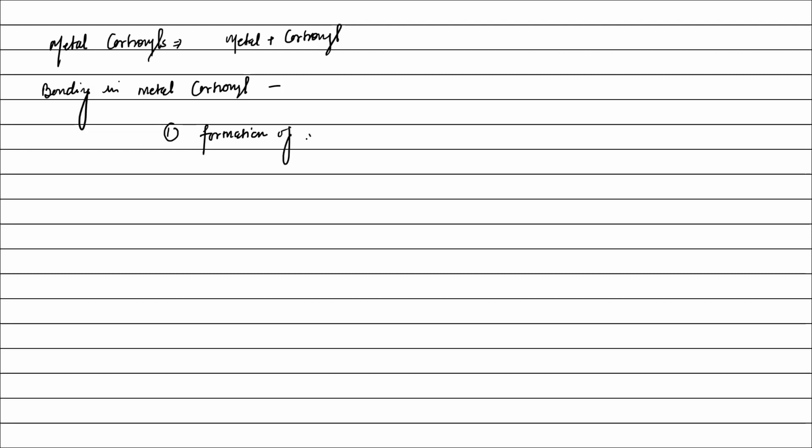The formation of sigma bond. So for this, metal should have what? Vacant orbital. Either like this, or like this, right? Plus ligand has electron pair.